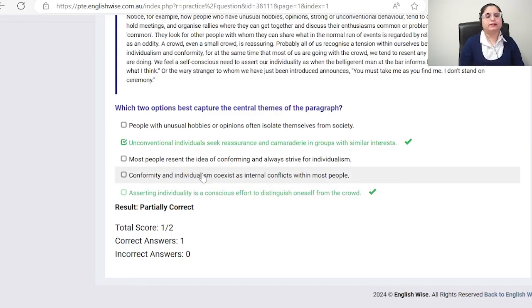But what if I have selected something wrong? Then I would have got zero. So select rationally, just select for which you're 100% sure. Otherwise, select option C and move forward.